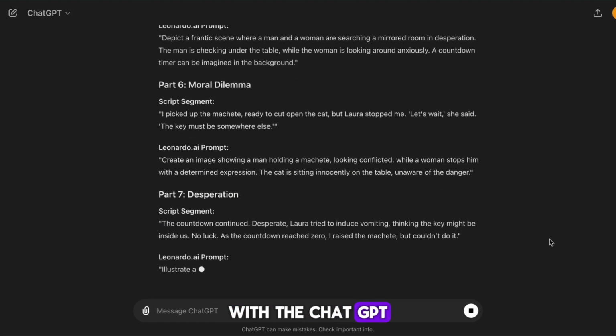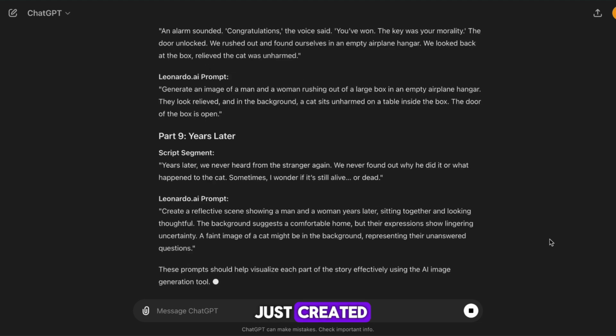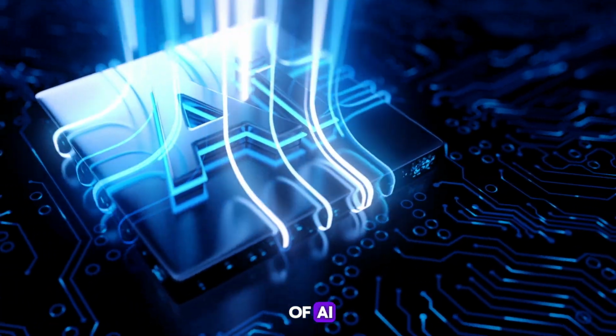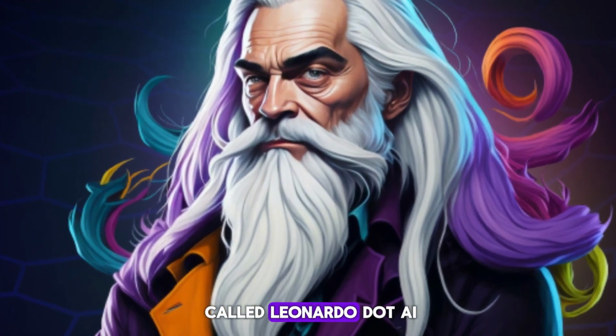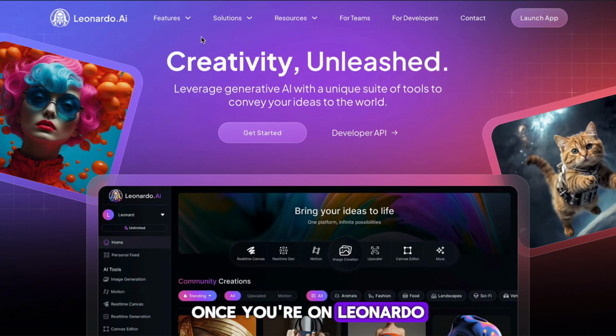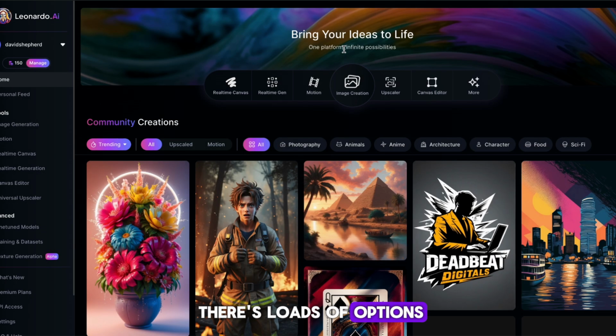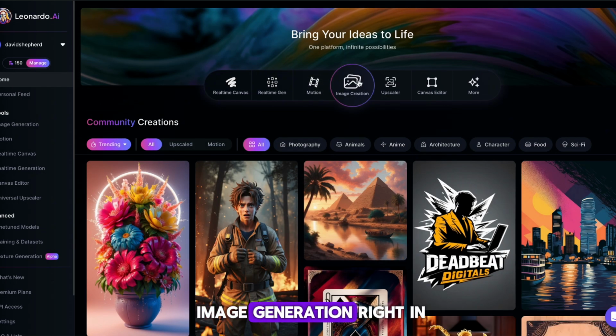Alright, with the ChatGPT work now done, it's time to use the prompts that we just created and turn them into actual images. We're going to do this with the power of AI and use a tool called Leonardo.ai. Link once again is on the Google Doc. Once you're on Leonardo, hit Launch App in the top right. On the next page, there's loads of options, but we want to hit Image Generation right in the middle.